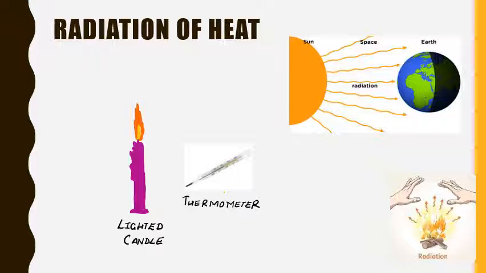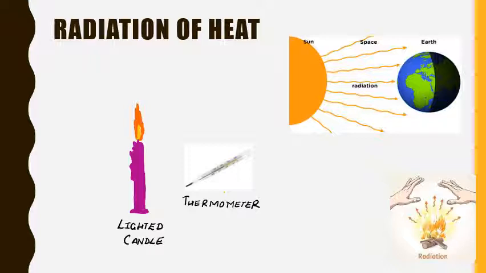The amount of heat which is radiated by a body depends on its temperature, its color, and the nature of its surface. The heat from the sun reaches the earth through radiation. This heat is also called radiant heat. The sun's heat energy passes through the vacuum between the sun and the earth, and then it reaches the earth. All the hot objects, solid, liquid, gases, they all radiate heat, and the amount of heat radiated by a hot body depends on its temperature, color, and nature of its surface.